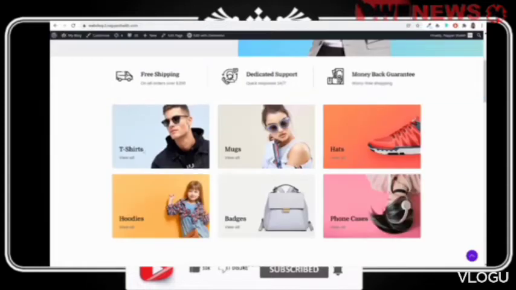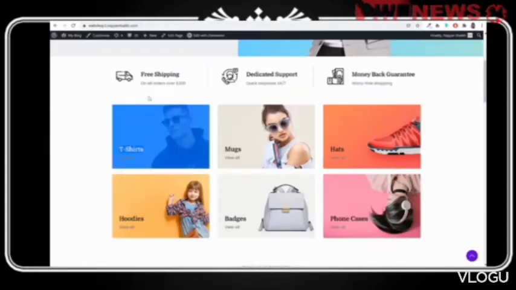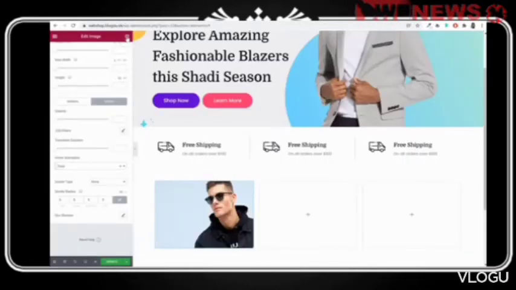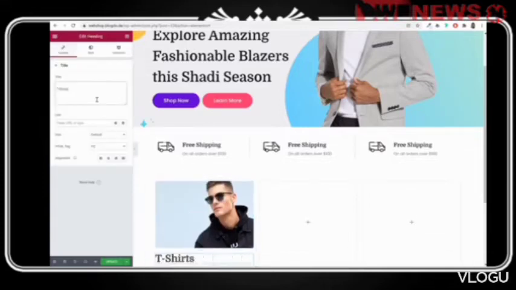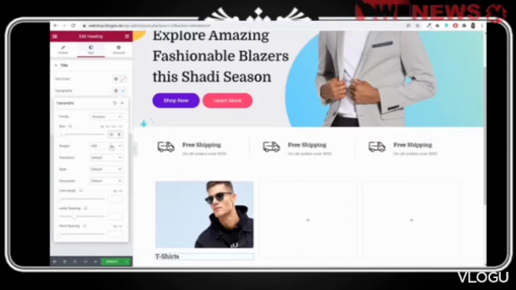Then after that, we have the title and whatever you want. So we have the title, which is this t-shirts. For this, we'll use the heading option. Drag and drop it over here at the bottom. Type in whatever your title is. All right, let's bring it over here. Go to style and change the sizing and everything. So for this, we'll make it 22, 700. Okay, a little bit bolder.